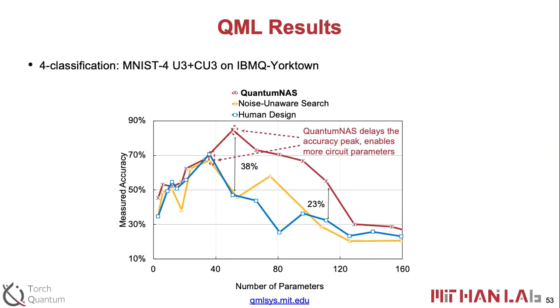Okay. And I guess the follow-up question would be, you might be talking about this in a couple of slides, but have you compared the parameters that you have between your quantum NAS versus the noise-unaware search? You mean compare the values or the? Yeah. And this is QML, how many arbitrary rotation parameters you have. Oh, I see. How are those rotation parameters different? You mean the values of the parameters or the total number of the gates? No, just the value of the parameters. Okay, that's interesting. So we actually compare the number of gates, but didn't see what's the exact value of the rotation angles.